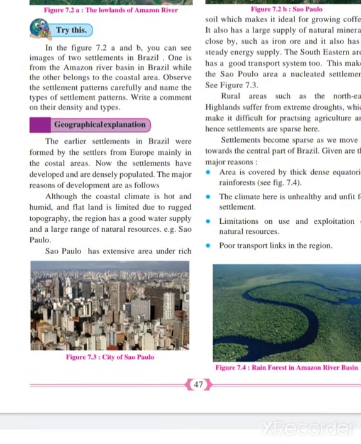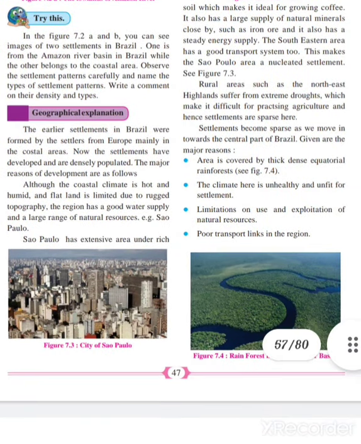Here they have given the examples of settlement patterns in Brazil. You can see in picture 7.2a the lowlands of the Amazon River, as well as 7.2b, Sao Paulo. Just look at them very carefully. You can see images of two different settlements in Brazil. One is from the Amazon River basin in Brazil, while the other belongs to the coastal area. Observe the settlement patterns very carefully, and what you notice, please write down in the comment box. I would like to know.